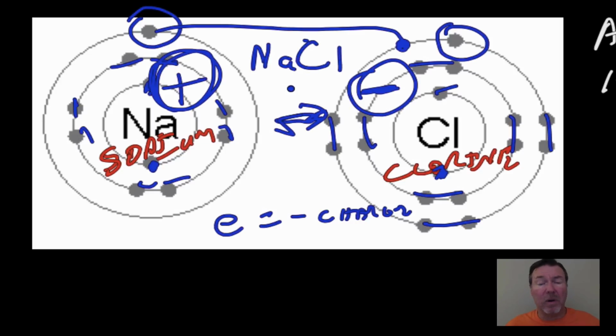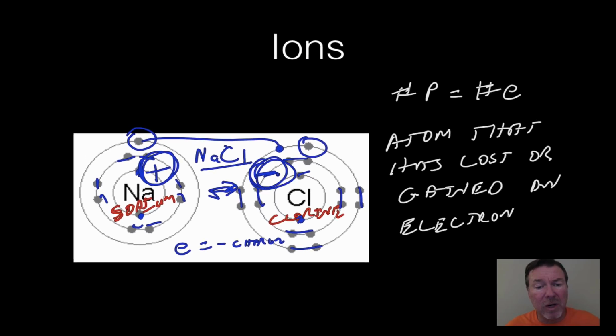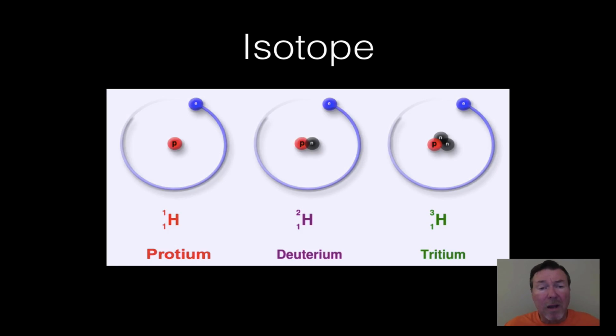That's the stuff that you put on your food, the crystals you put on your food when you eat. It's sodium chloride. It's 2 ions that are attracted to each other because of this negative charge and this positive charge caused by one of them losing an electron and one of them gaining an electron. So the last thing we're going to talk about is isotopes. Isotopes are atoms that have lost or gained a neutron.